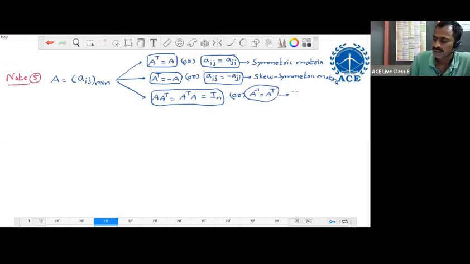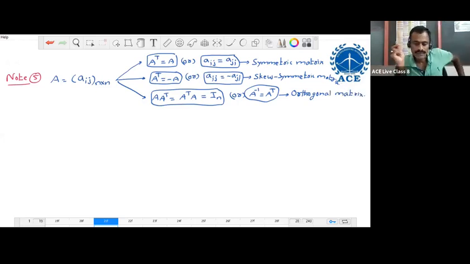Then this matrix is called an orthogonal matrix. So we have written the three types of matrix conditions: A transpose equal to A is symmetric, A transpose equal to minus A is skew symmetric, A into A transpose equal to A transpose into A equal to I_n is orthogonal.